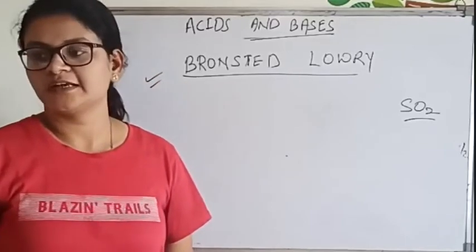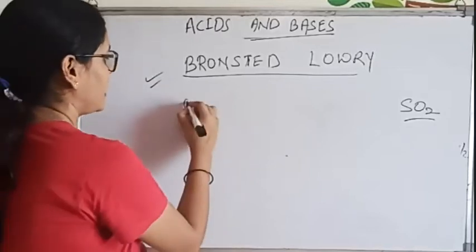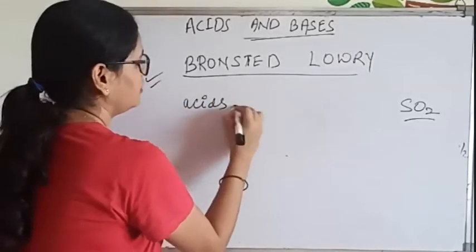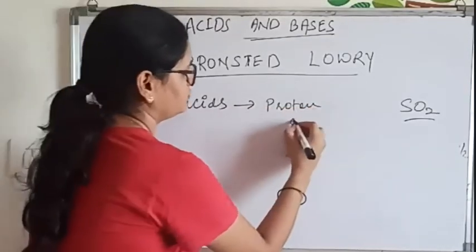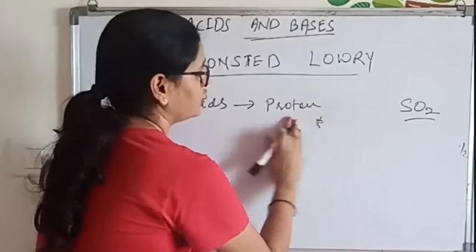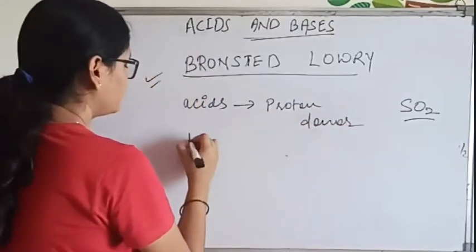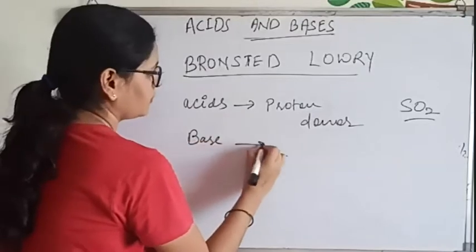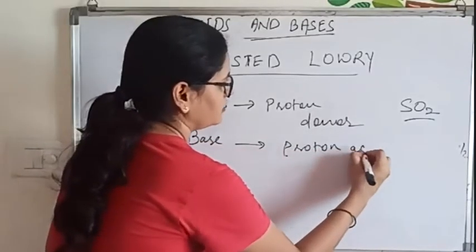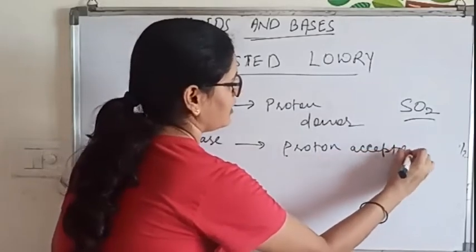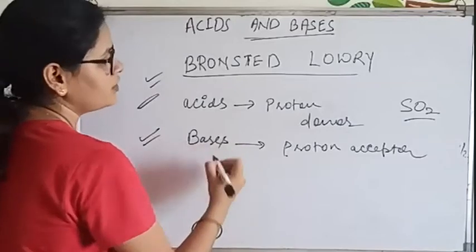According to the Bronsted and Lowry concept, acids are proton donors and bases are proton acceptors.